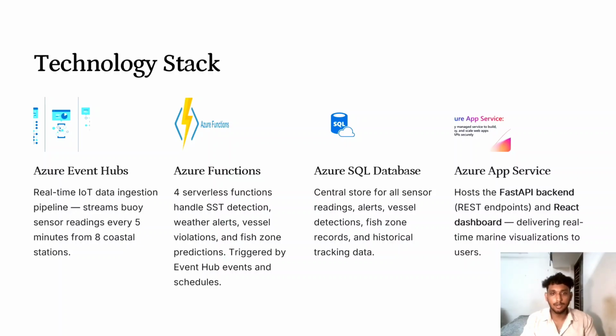The third component is Azure SQL Database. It acts as a centralized cloud data store for marine telemetry, alerts, vessel detections, and fish zone records. The final component is Azure App Service. Both the React dashboard frontend and FastAPI backend APIs are deployed through Azure App Service. One major advantage of this architecture is scalability. Since Azure manages infrastructure automatically, the system can scale dynamically depending on incoming telemetry volume.